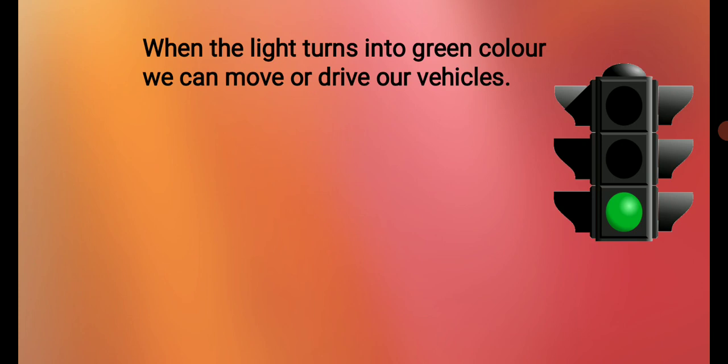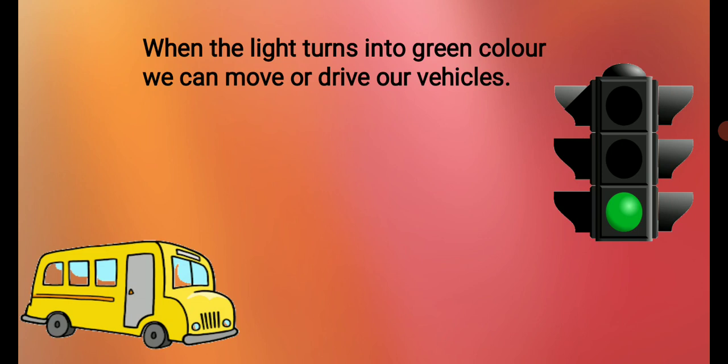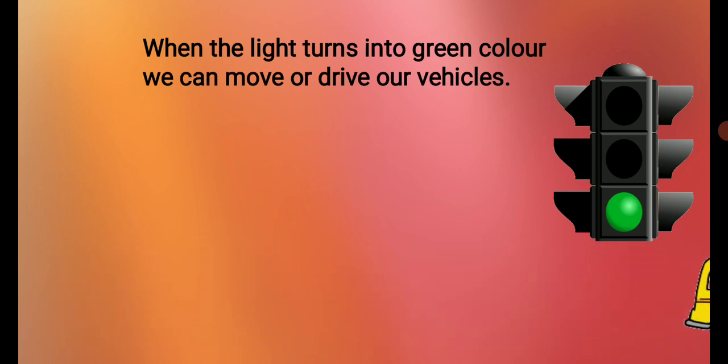So when the driver sees the yellow light turn into green light, the driver moves or drives the bus. So when we see the red light, we stop our vehicle. When we see the yellow light, we slow down our vehicle or wait for the green light. And when we see the green light, we move or drive our vehicle from the signal.